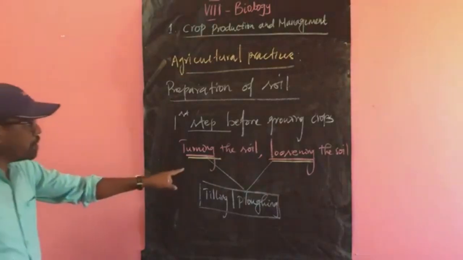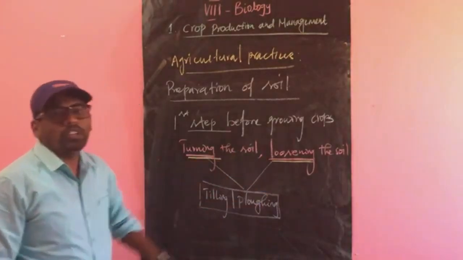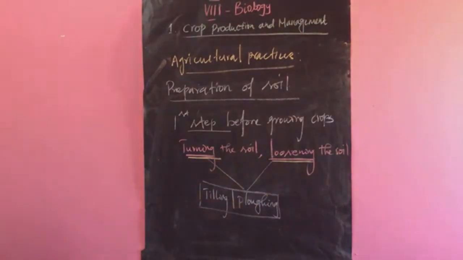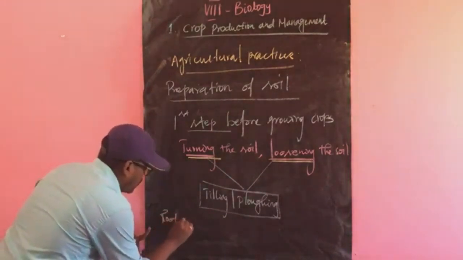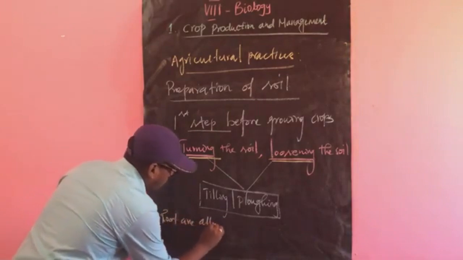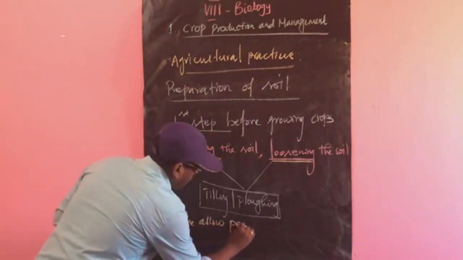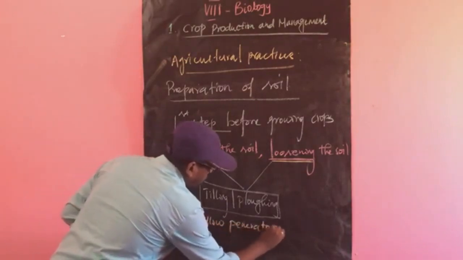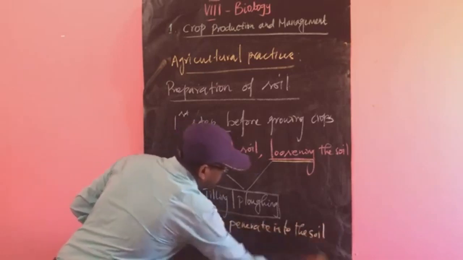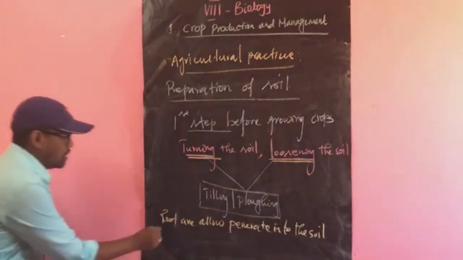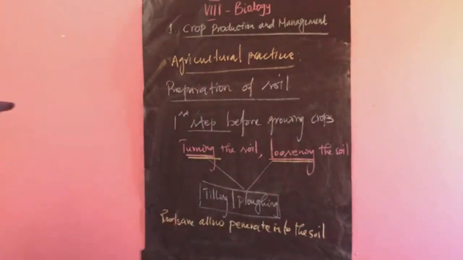So what is the purpose of turning and loosening of the soil? The first purpose is that roots are allowed to penetrate into the soil.